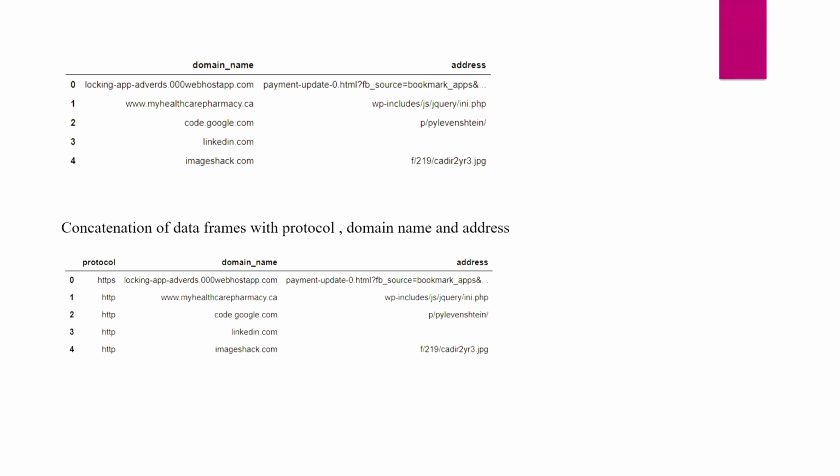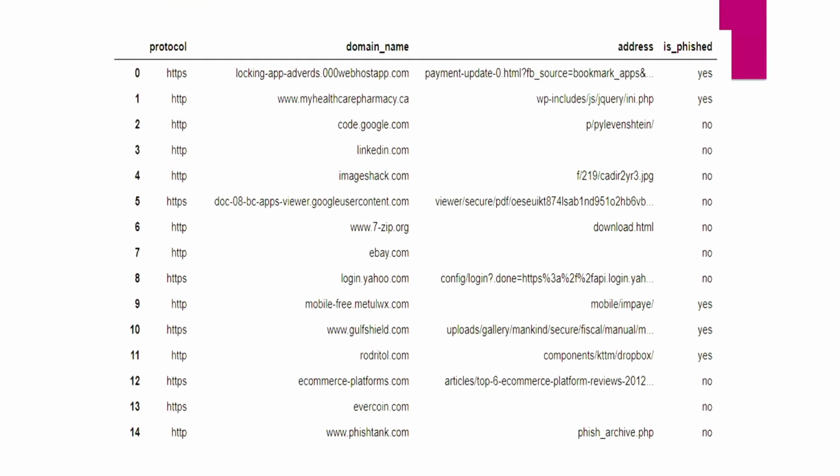Here, see our data sets: the domain name and address are my column names. Next, we have to concatenate our data frames with protocol. Here I have three column names: protocol, domain name and address. After that, I pre-processed my data set. I have four columns, named protocol, domain name, address and phished. Previously I said protocol, domain name and address are independent variables, and phished is the dependent variable.